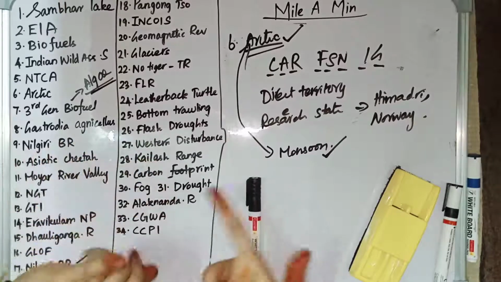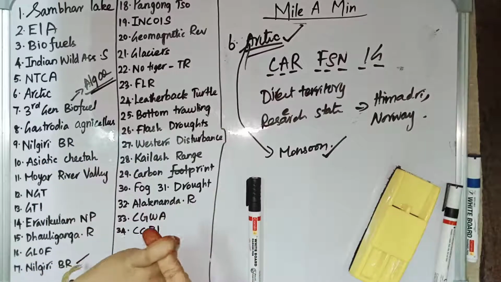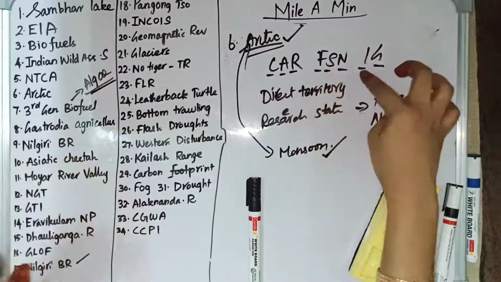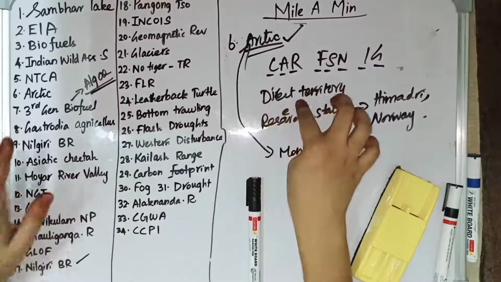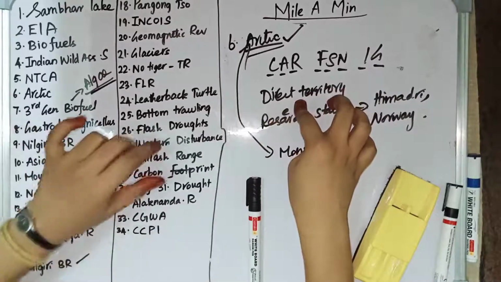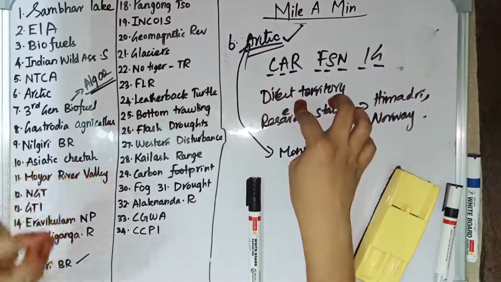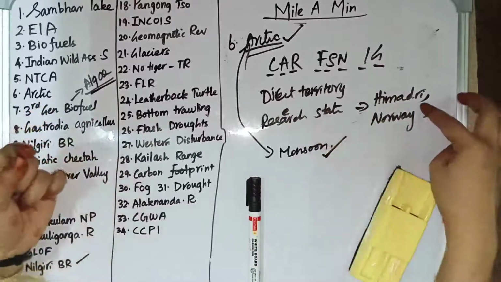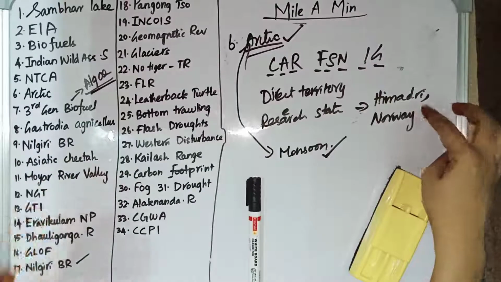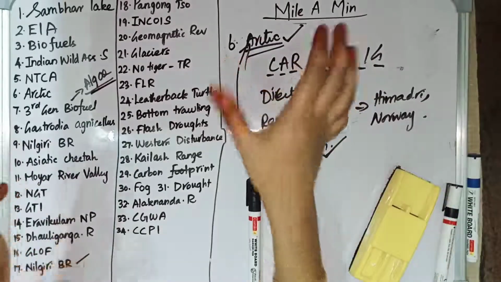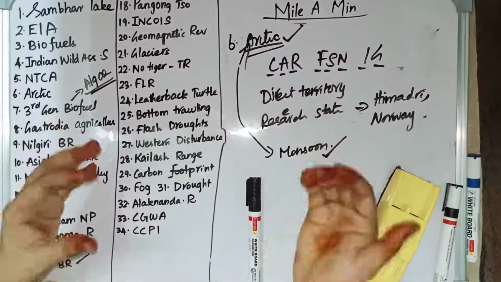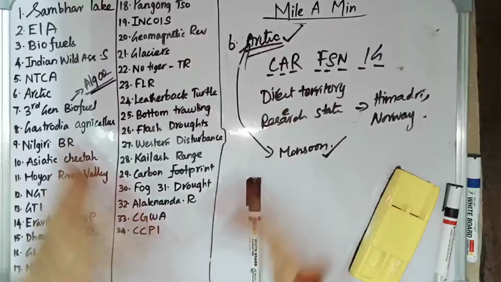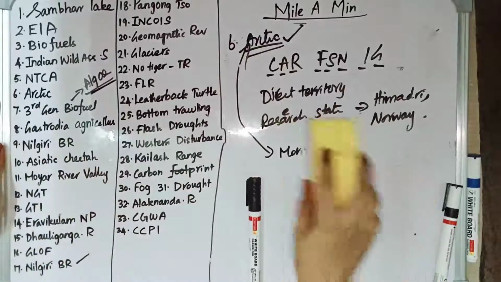Inside the Arctic Circle there are certain countries: Canada, Alaska, Russia, Finland, Sweden, Norway, Iceland and Greenland. India does not have a territory that directly falls under the Arctic Circle, but it has a permanent research station. India's first permanent research station in the Arctic Circle is Himadri, in Svalbard, Norway. If there is a change in the Arctic climate, it will affect India's weather condition and monsoon, so we should study the Arctic Circle. So these are the points relating to the Arctic Circle.